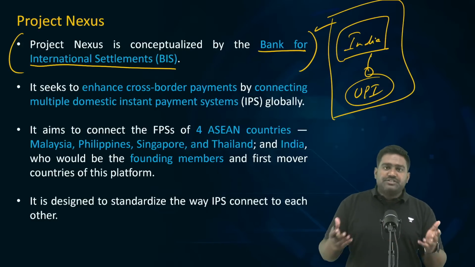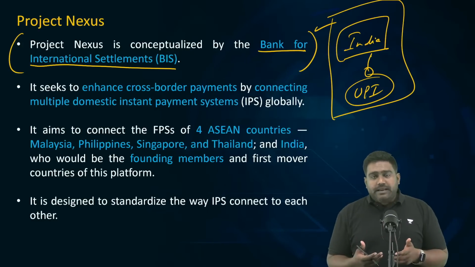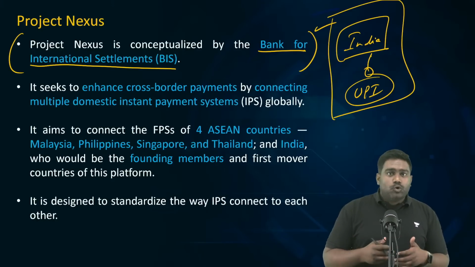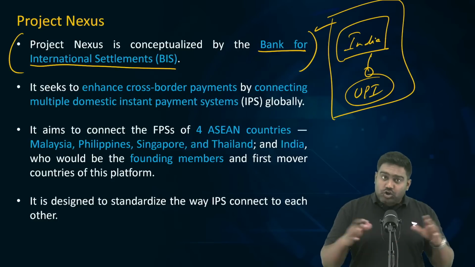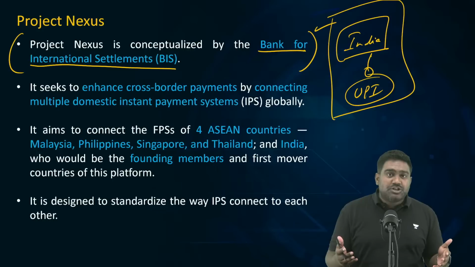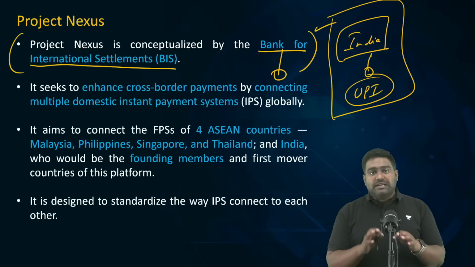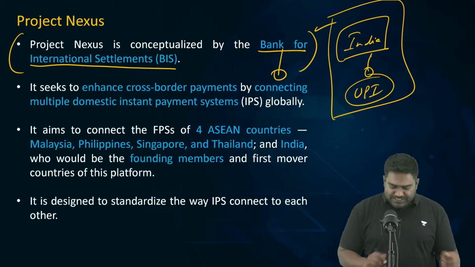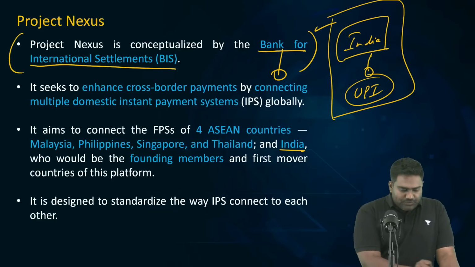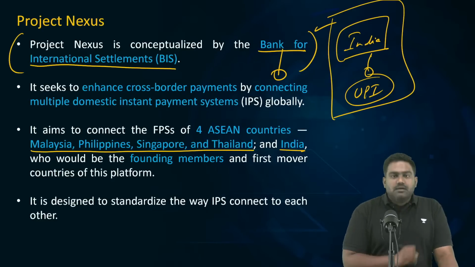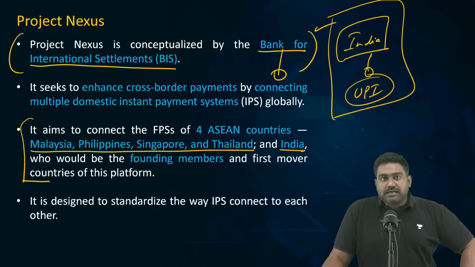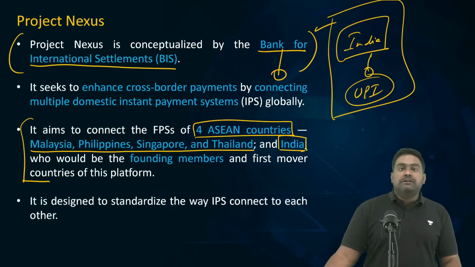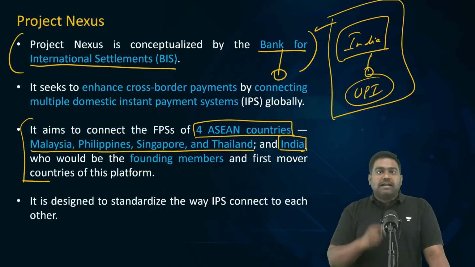Today, we are using various fintech apps, correct, to make quick transfers of money by using the UPI platform. So, such instantaneous payments can happen across borders as well. Imagine the potential behind that. So, this initiative is being driven by BIS, and the founding countries of this initiative with BIS includes India with four ASEAN countries: Singapore, Malaysia, Philippines, and Thailand. These four ASEAN countries are working with India and the Bank for International Settlements to set up this platform.